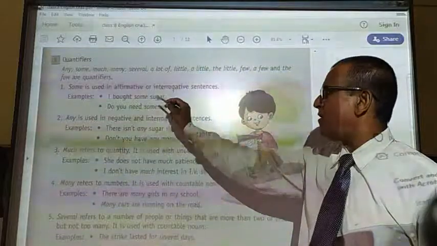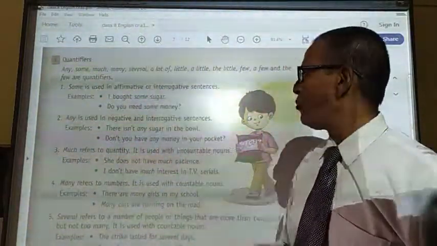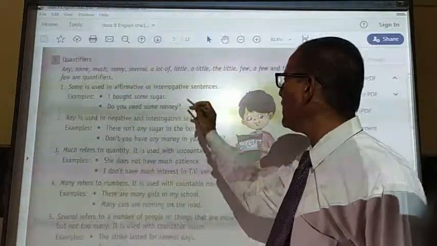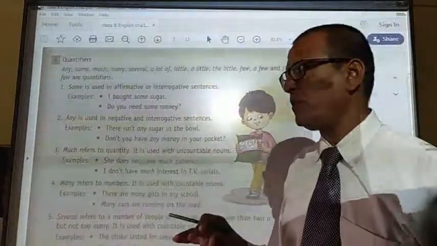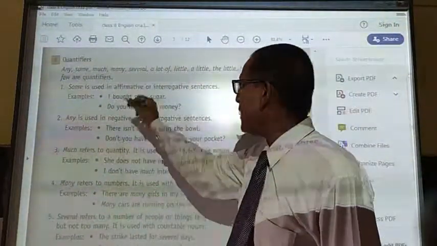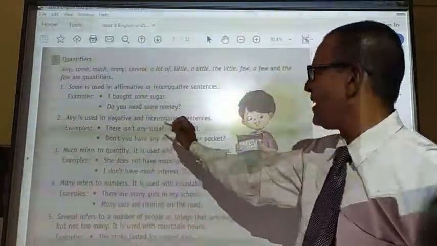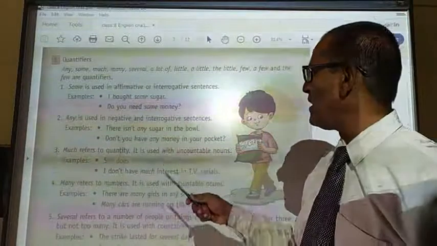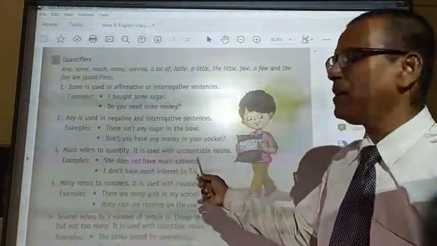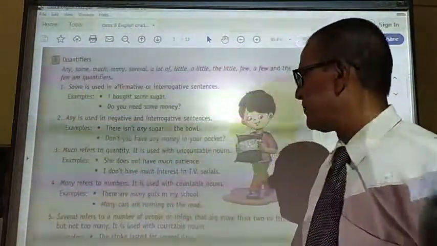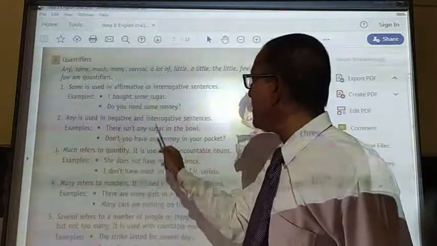Some is used in an affirmative sentence, like I bought some sugar. Sometimes it is used for interrogative ones. Do you need some money? But mainly some is used in assertive or positive sentences. Any is used in negative and interrogative sentences, like there is not any sugar. Do you have any money? Do you have any problem? Like that.